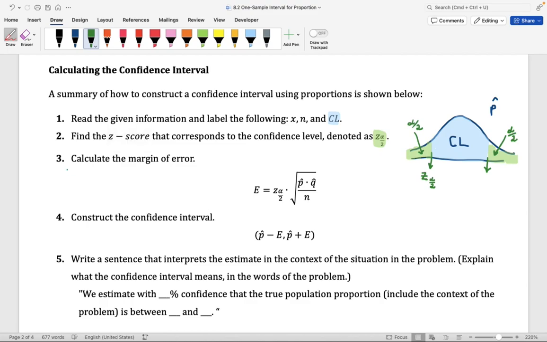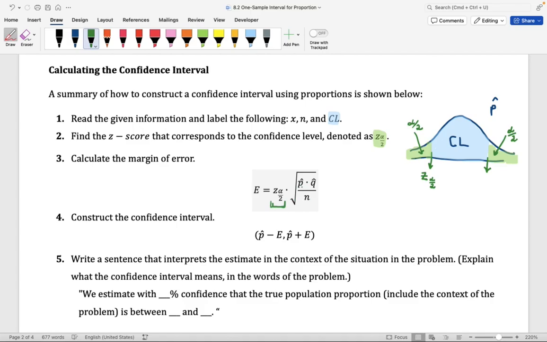The next step is to calculate the margin of error. And notice for the margin of error, you're going to need the value of the z-score that you found in step 2. You're going to take that value and you're going to multiply by the standard deviation of the distribution. Now, I know that I mentioned that the standard deviation of the distribution is the square root of p times q divided by n.